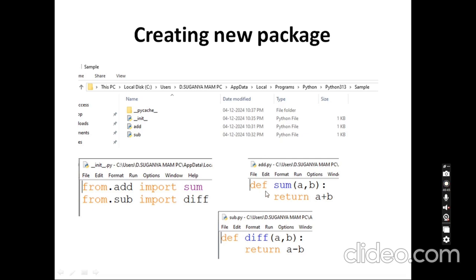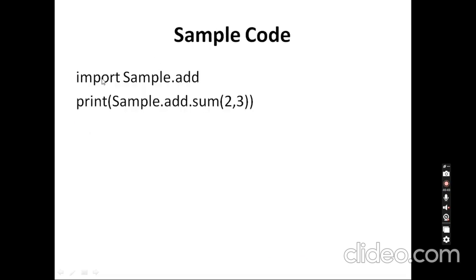Within the module I just have a function. If I am going to use it here, I am going to import sample dot add. So within the sample package, I am going to use the module called add here. So that sample dot add dot, within that I am